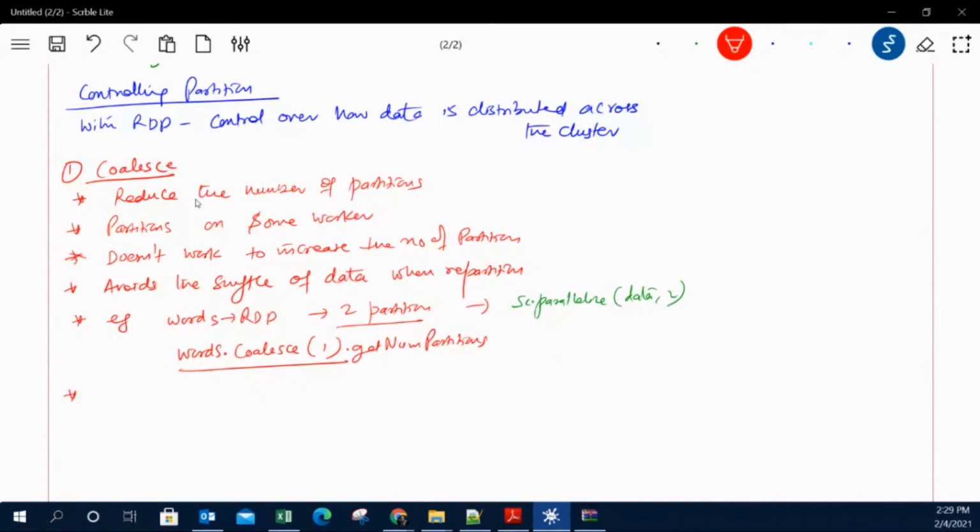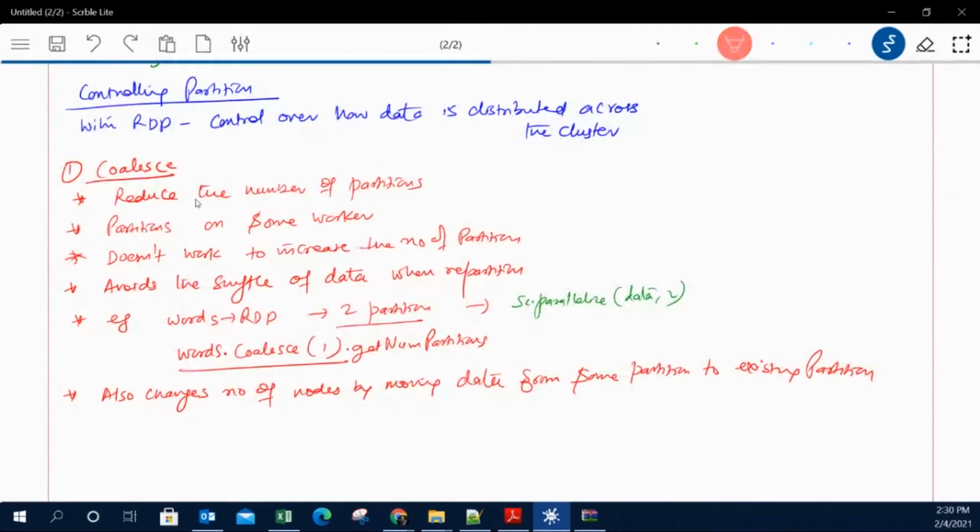Now when you do the repartitioning, it also changes the number of nodes by moving your data. Okay, moving data from some partition to some existing partition. So what does it mean? It will move the partitions. That means, let's say you are creating only one partition from the data of two partitions, then all the data from partition number 2 will come to 1.